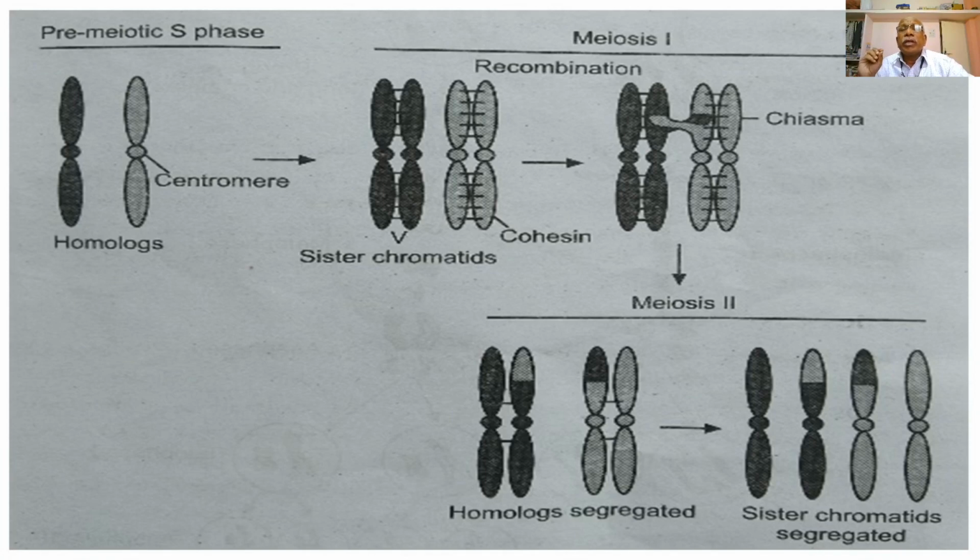During the S phase, the chromatin material or the chromosomal component is doubled during the synthetic phase, which is also called the DNA synthesis phase, taking place during the interphase of mitosis.